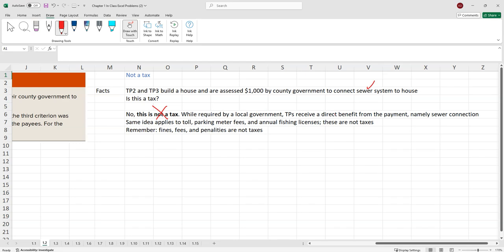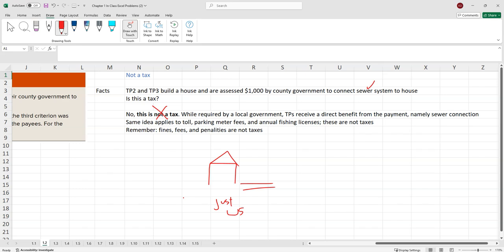However, in this case, we fail the third element insofar as the taxpayer receives a direct benefit. In other words, this sewer connection that we pay the money for benefits just us. There's no kind of societal benefit here. We receive a specific benefit. So you need to have all three elements.